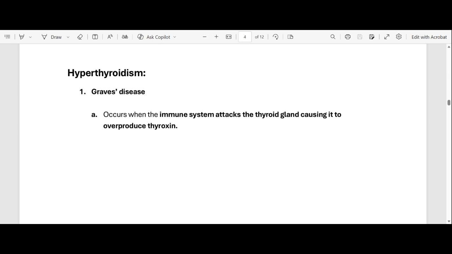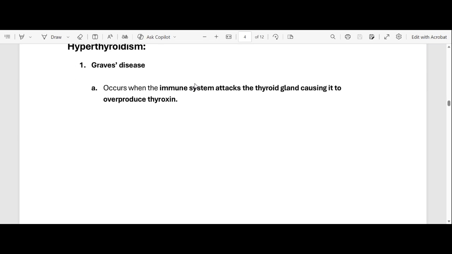So what are disorders that are caused by hyperthyroidism? The first disease we have is Graves' disease. It's caused by an oversecretion of thyroxine, right? What causes this disease? It's an immunodeficiency disease, right?